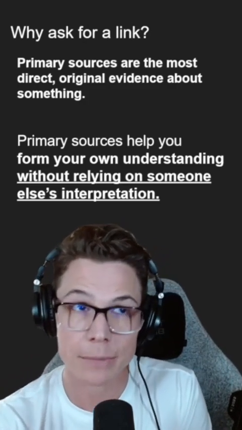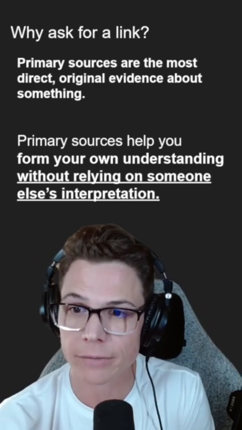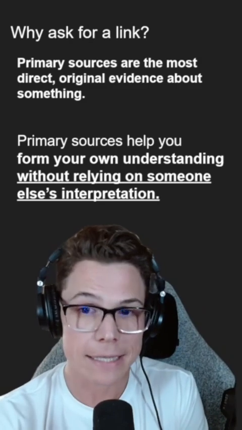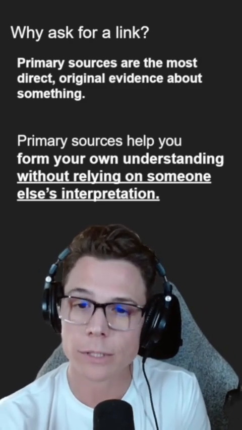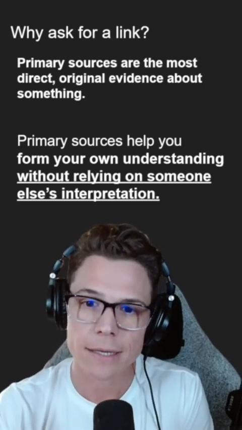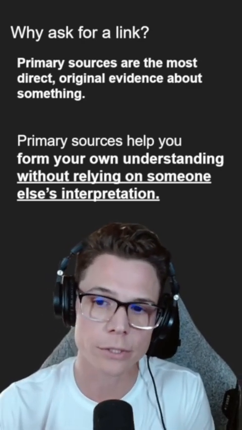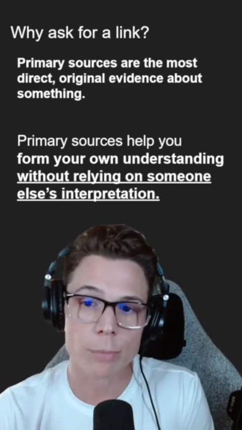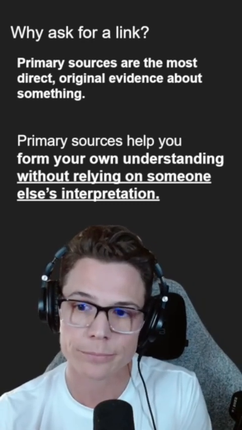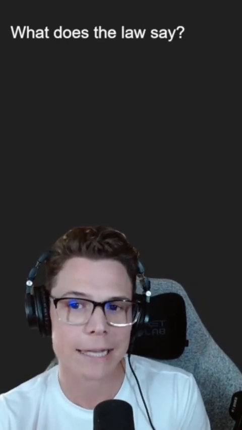It can generally have us in an incomplete state of understanding. By focusing on primary sources, in this case, the actual text of the law that we're talking about, we can see what the law actually says and then make our own informed conclusions about it. So in other words, primary sources let us get as close as possible to the truth. So let's look at the actual law.